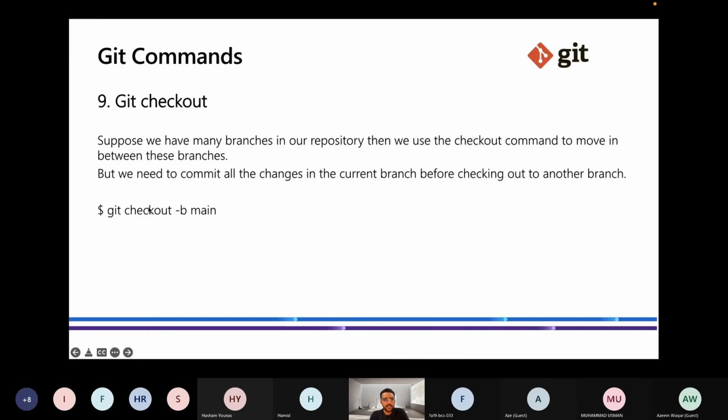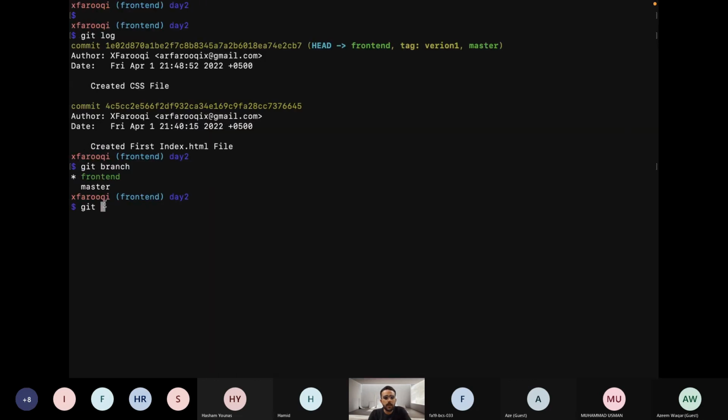The command is very simple. First, I need to check out to master. Okay, I'm on master right now; it is shown here. Suppose I made changes in the front end branch, and I want to merge them into the master branch.